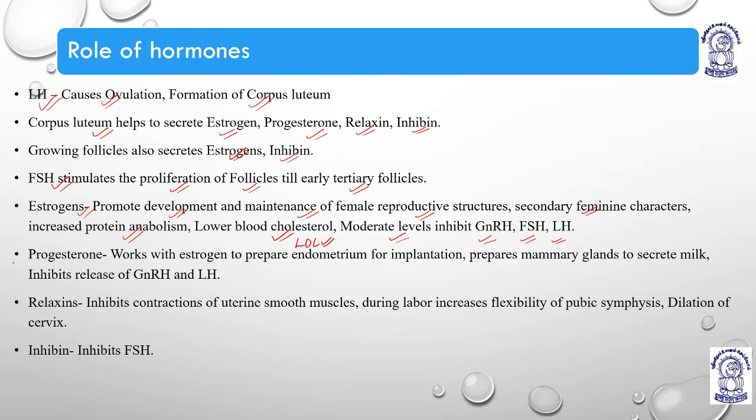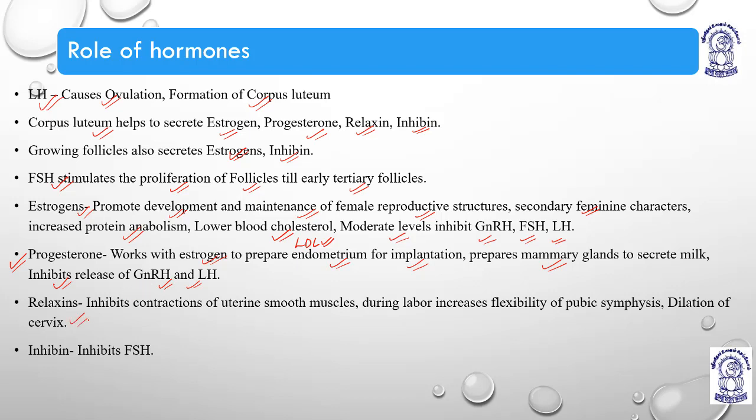Progesterone works with estrogen to prepare the endometrium for implantation and prepares the mammary glands to secrete milk, meaning the release of oxytocin. It inhibits release of GnRH and LH, which I have already explained. Nothing to tell you again and again.